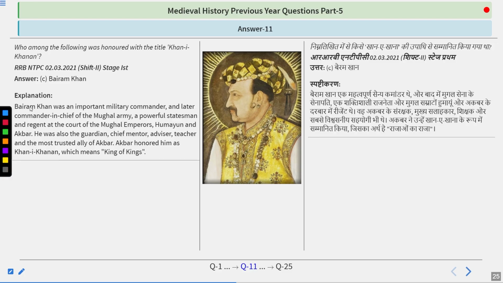So Bairam Khan was an important military commander. He came along with Humayun from the Safavid dynasty, and later became the commander-in-chief of the Mughal army, the powerful statesman and regent to the court of the Mughal emperors Humayun and Akbar. He was also the guardian, chief mentor, advisor, teacher and most trusted ally of Akbar. Akbar honored him as Khane Khana, which means king of kings. So remember his name, that is Bairam Khan, and his son was Abdul Rahim, who later became one of the Navratans in the court of Akbar.